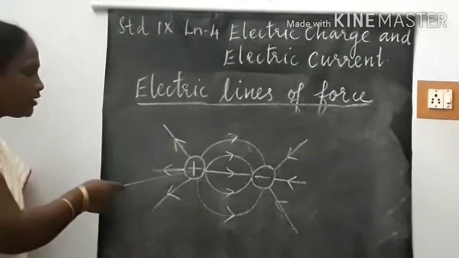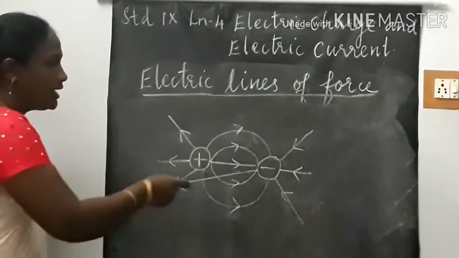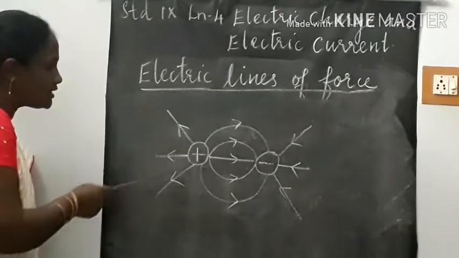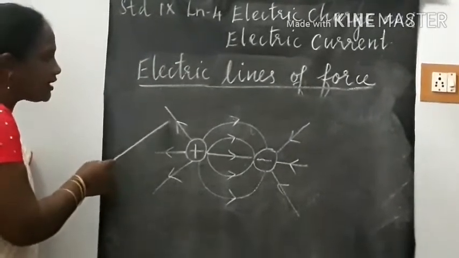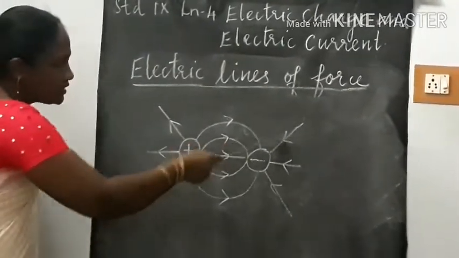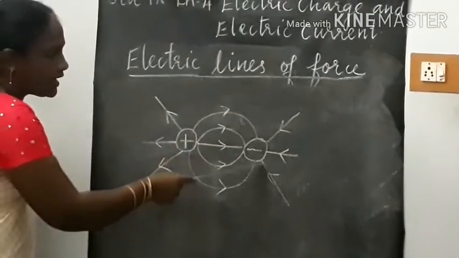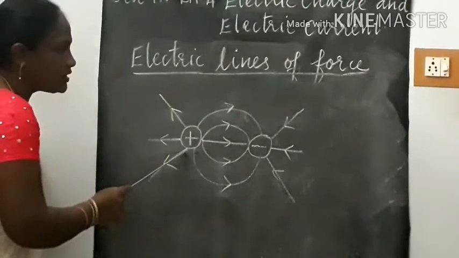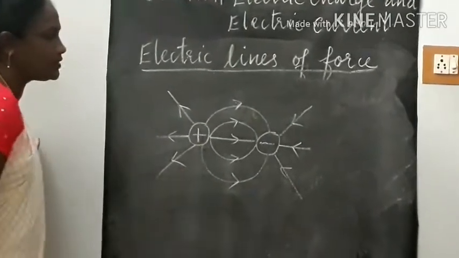This is the diagram of a unit positive charge and a unit negative charge. For a positive charge, the lines of force are directed outwards. For a negative charge, the lines of force are directed inwards, and this is the curved path around the positive charge and the negative charge.